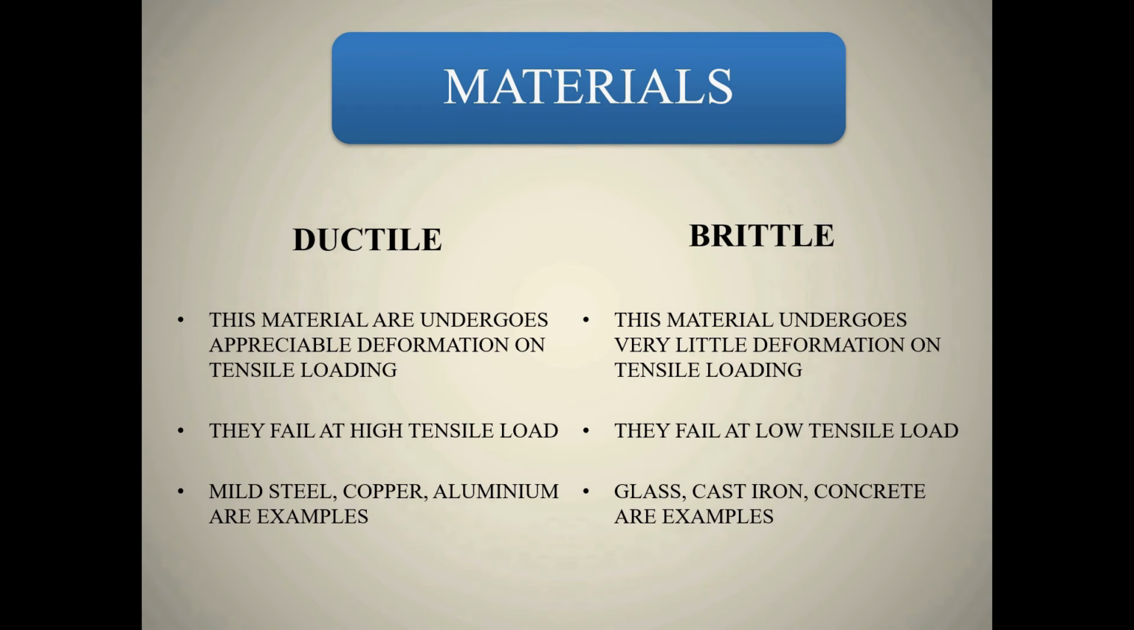Materials. Materials used in the study of deformable bodies are ductile and brittle. Ductile materials undergo appreciable deformation on tensile loading. They fail at high tensile load. Mild steel, copper, and aluminum are examples of ductile materials. Brittle materials undergo little deformation at tensile loading. They fail at low tensile load. Glass, cast iron and concrete are examples of it.